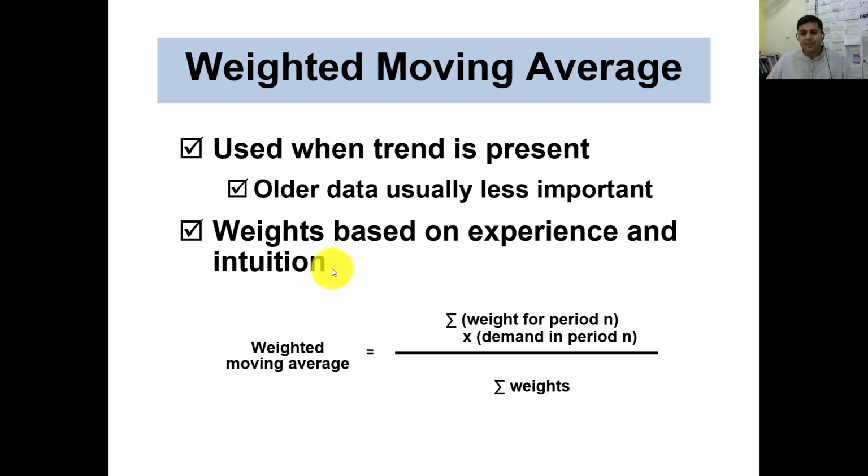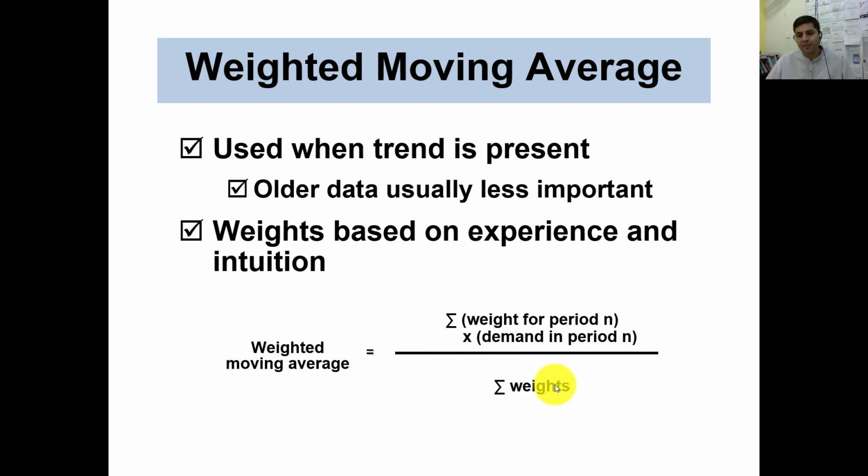Once again, the most important thing is to check the behavior of the data. What kind of data is it? Your experience and your intuition will be very, very important in such a scenario. The mathematical formula of the weighted moving average is the summation of the weight for period n times the demand or sale in period n, divided by the summation of weights.